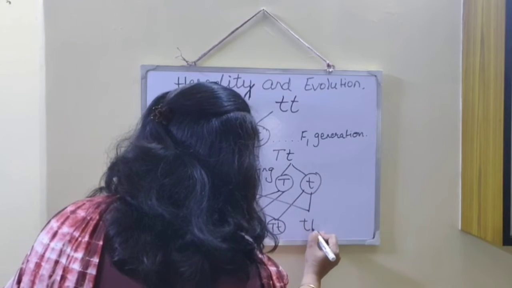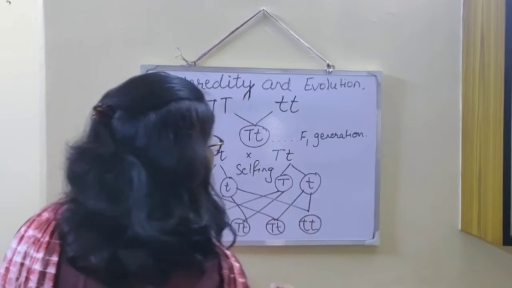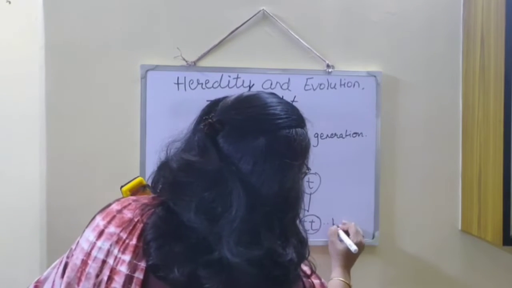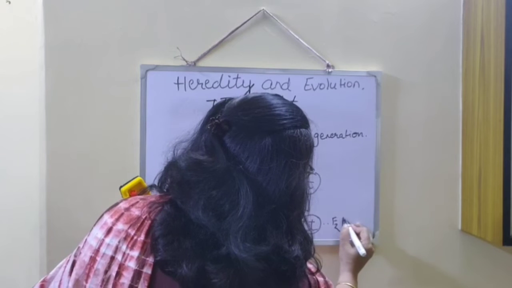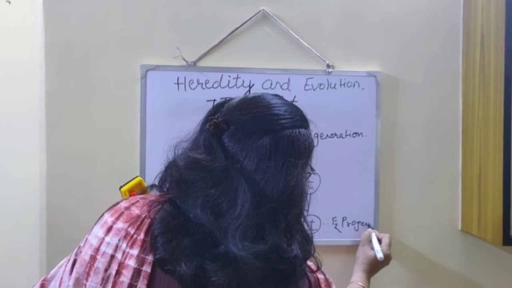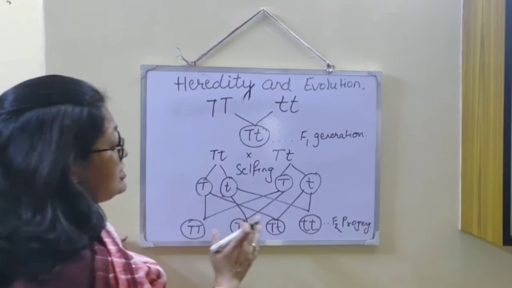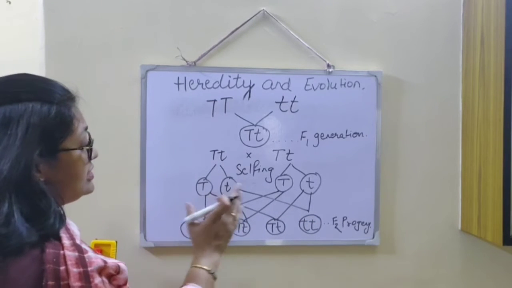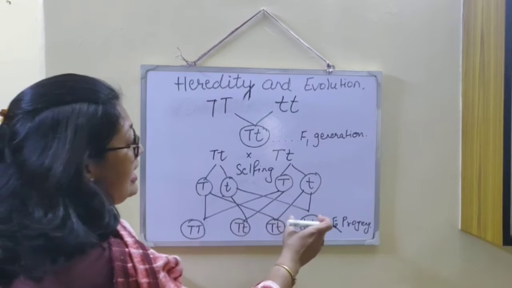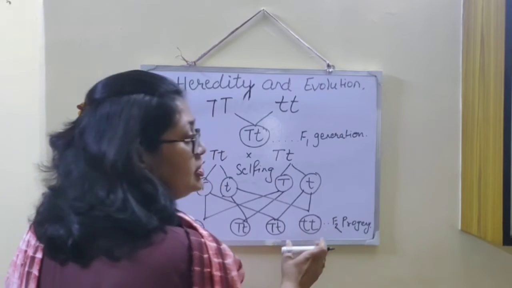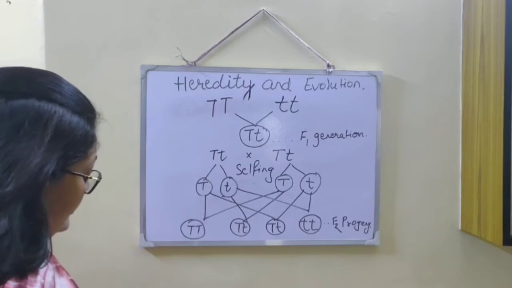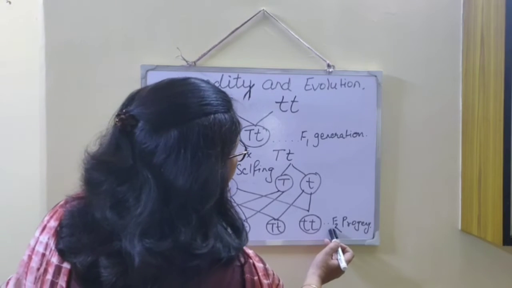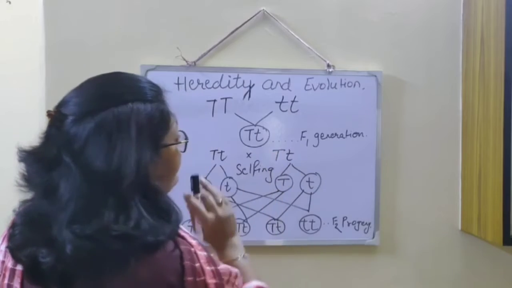The phenotypic ratio or the physical appearance ratio was 3:1 in the F2 generation. And the genotype ratio was 1:2:1. That is, one plant was homozygous tall, two plants were heterozygous tall, and one was homozygous dwarf. So this dwarfness appears in the F2 generation, which was not expressed in the F1 generation.